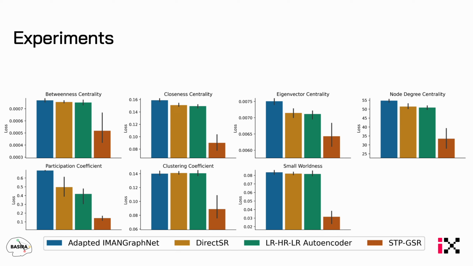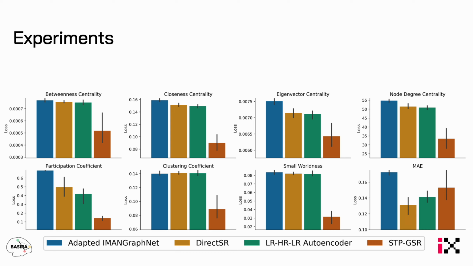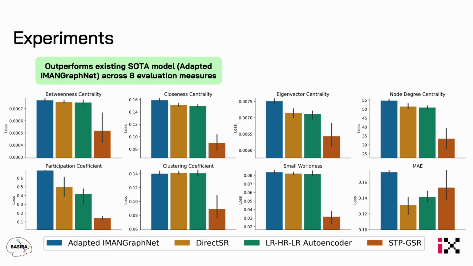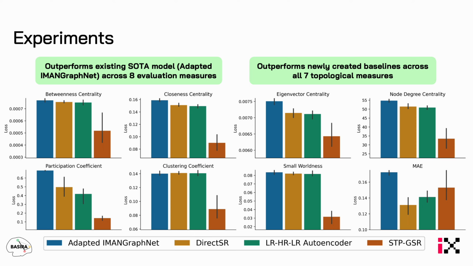Here are the results we obtain for the topological measures and the MAE. We observe that our model outperforms the current state of the art across all 8 evaluation measures, as well as outperforms the new baselines across all topological measures. This points to strong topology preservation properties in our framework.